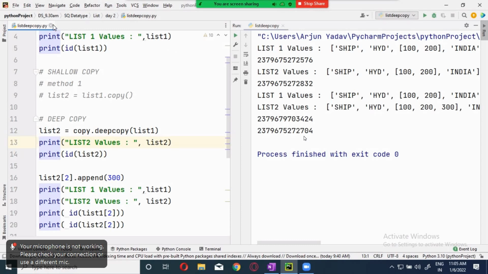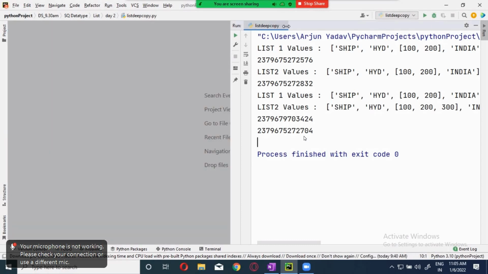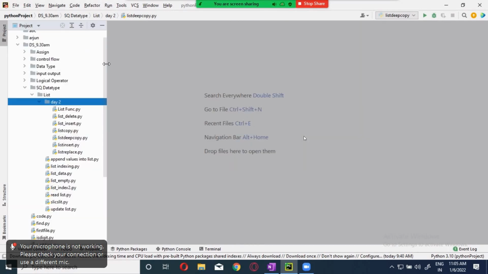Now, let's go with the list comprehension. What is the purpose of list comprehension? The major thing you have to understand, guys: what is a list? A list is a container. What is the purpose of the container? To store the values. You have to enter the values into the list, manually or some other way, whichever way you want to, then only it will store. Otherwise, it will not store.